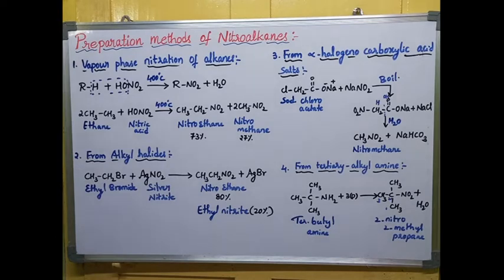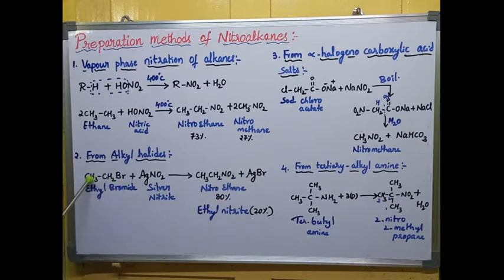Now I'm coming to the second method, that is from alkyl halide. From alkyl halides also we can prepare nitroalkanes. So I'm taking ethyl bromide, which is an alkyl halide, reacting with silver nitrate. This silver nitrate should be dissolved in ethanol and added to the ethyl bromide. We'll get nitroethane 80% and ethyl nitrate 20%, along with silver bromide as a product.